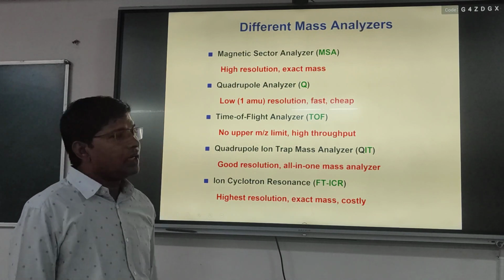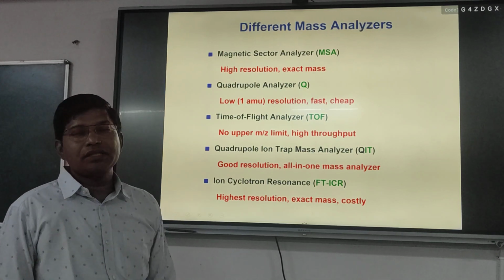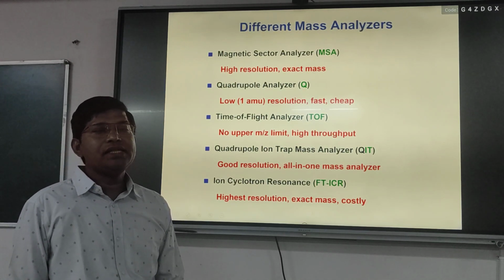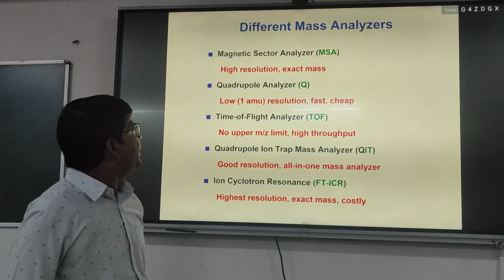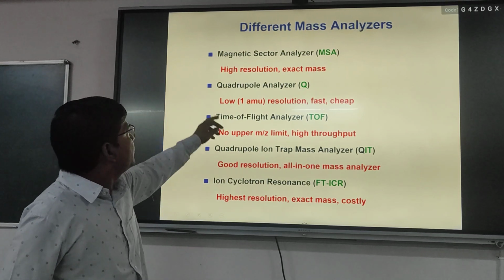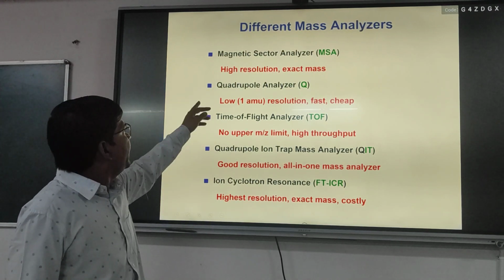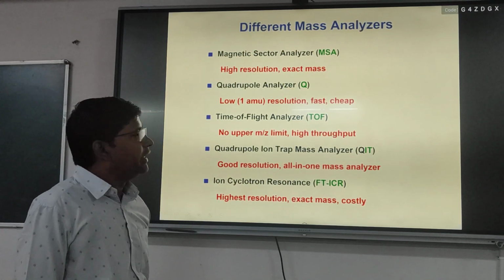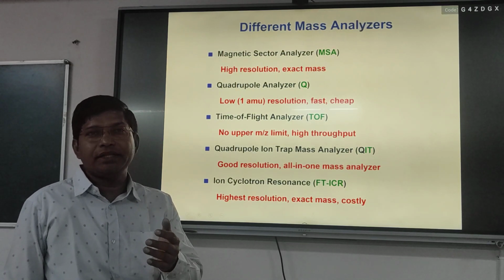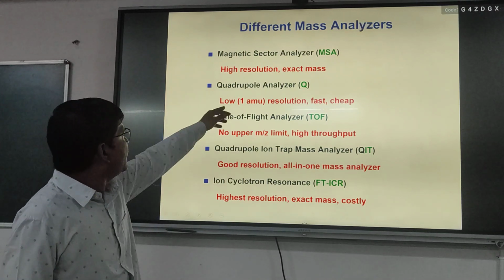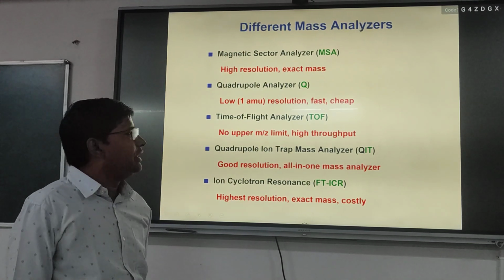Now we will see the different mass analyzers, and understanding them will tell us about the resolution, sensitivity and selectivity for detection of molecules in mass spectrometry. So we have a magnetic sector analyzer, which is good for high resolution and exact mass, so using this sector analyzer we can get accurate results. Then we have a quadrupole analyzer, with good resolution, fast and low cost.